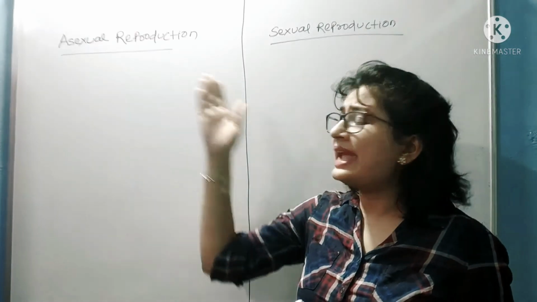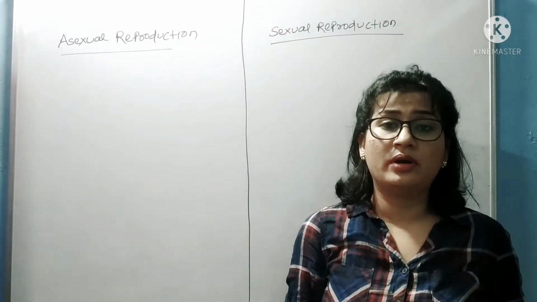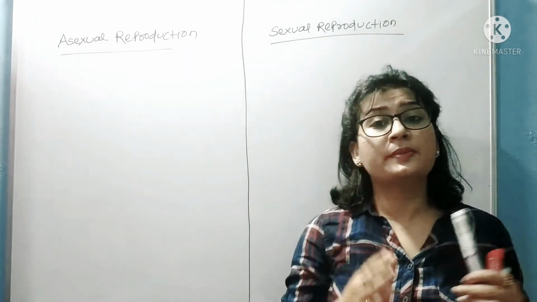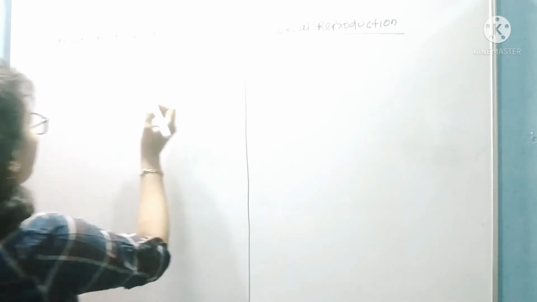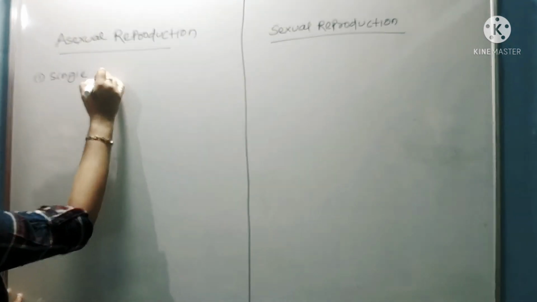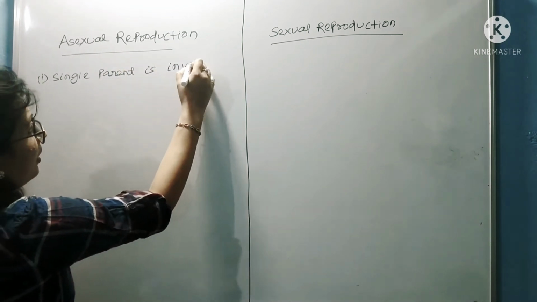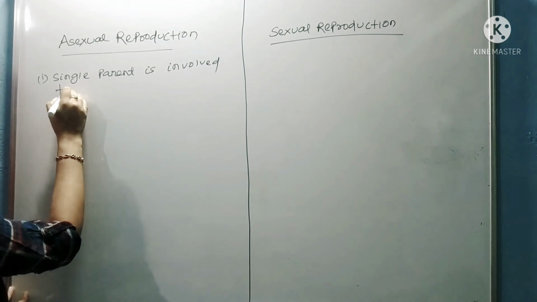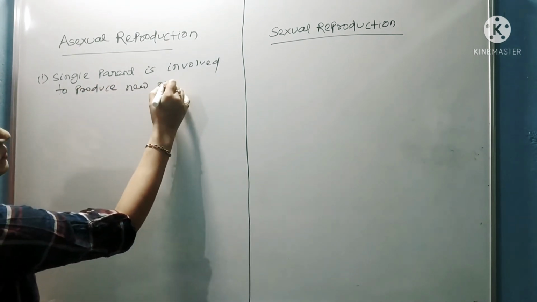You know, in asexual reproduction, only a single parent is involved. But in case of sexual reproduction, 2 parents are involved. So here we can write, in asexual reproduction, a single parent is involved to produce a new organism.